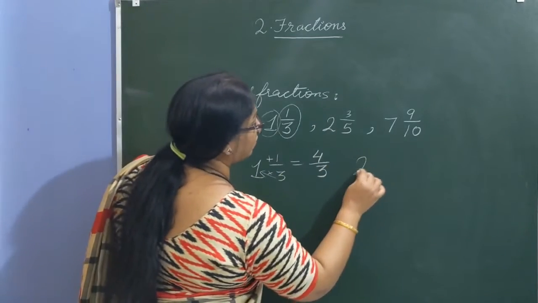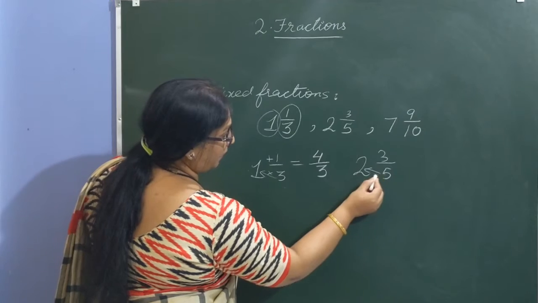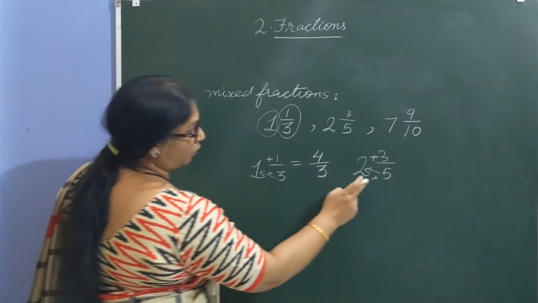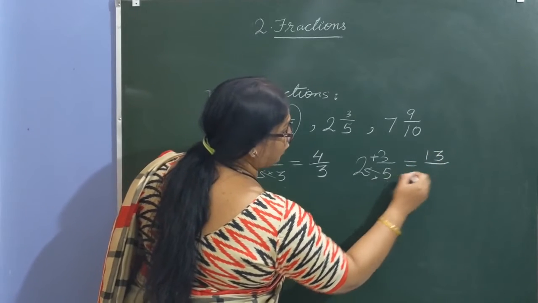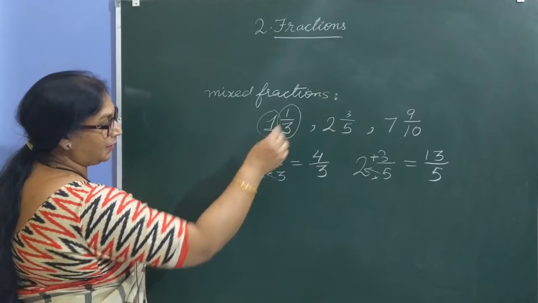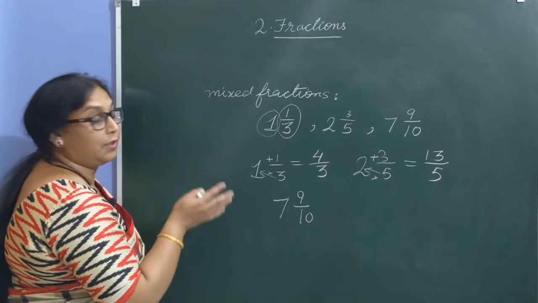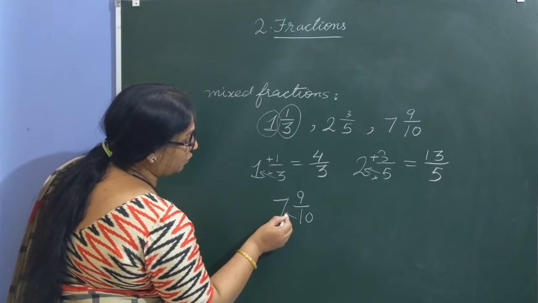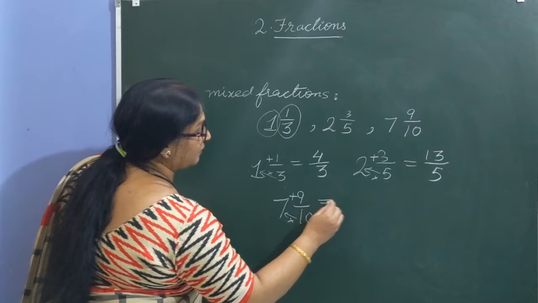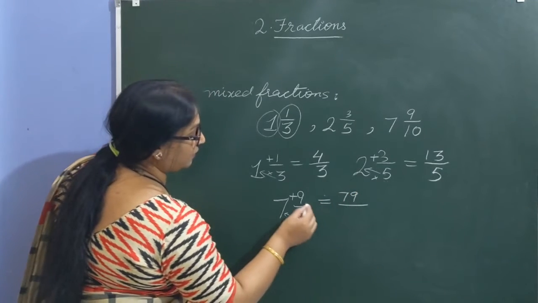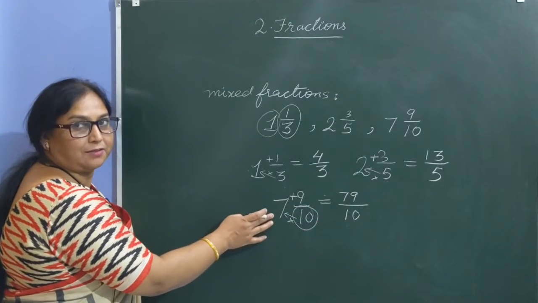Let us take the next example: 2 whole 3 by 5. How to convert it into an improper fraction? Multiply these two, 2 into 5, 10, and then sum up the numerator. So 2 into 5, 10 plus 3, 13 by the same denominator, 5. So 13 by 5. Next example, 7 whole 9 by 10. If a question comes to convert it into an improper fraction, multiply these two and sum up the numerator. So 7 into 10, 70 plus 9, 79 upon the same denominator, 10. So 79 by 10 is the improper fraction of this mixed fraction.